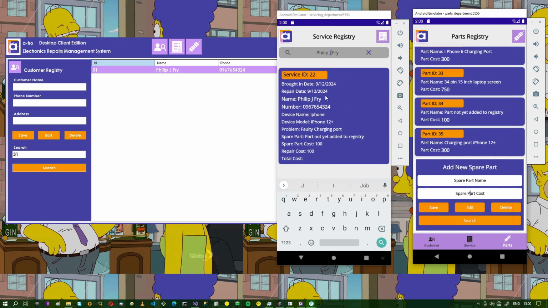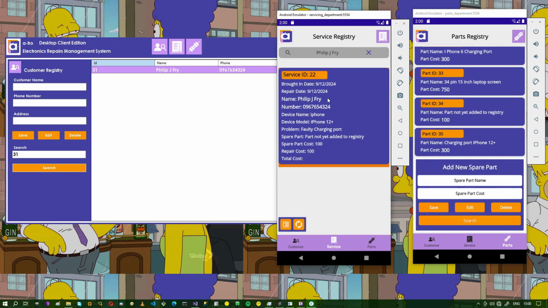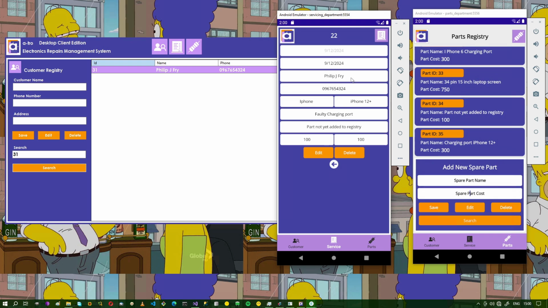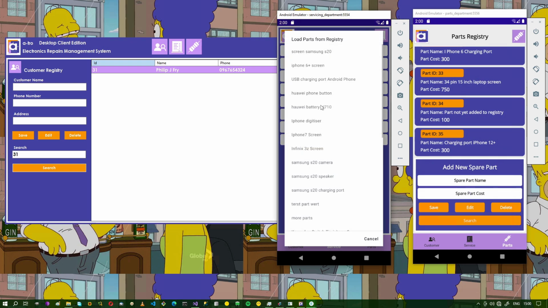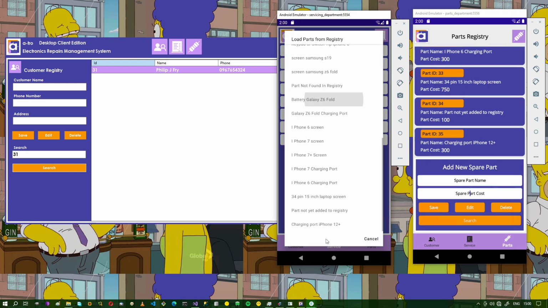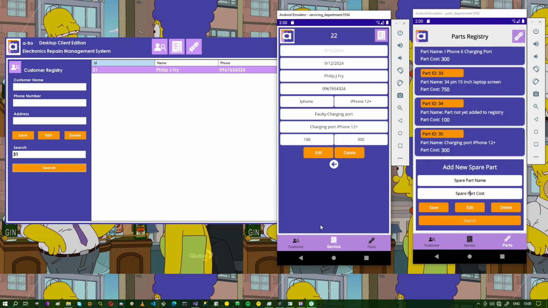So let's finalize the service registry data for the customer. Okay, so Philip J. Fry, iPhone 12 Plus, charging port, part not yet added to registry. So we do have the part here now in the registry. So let's add that there. So that should go all the way down here. Okay, so there we go.